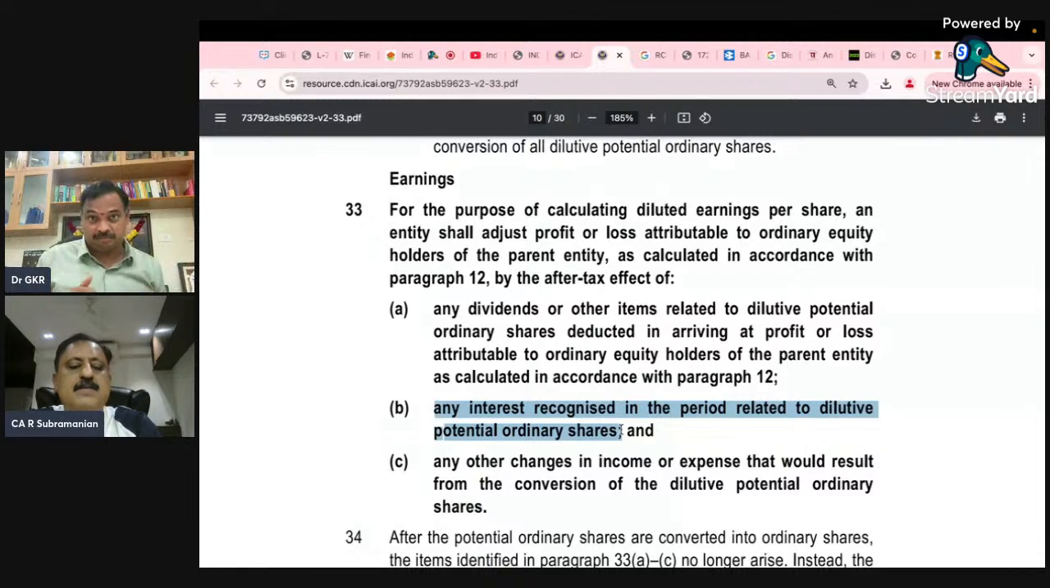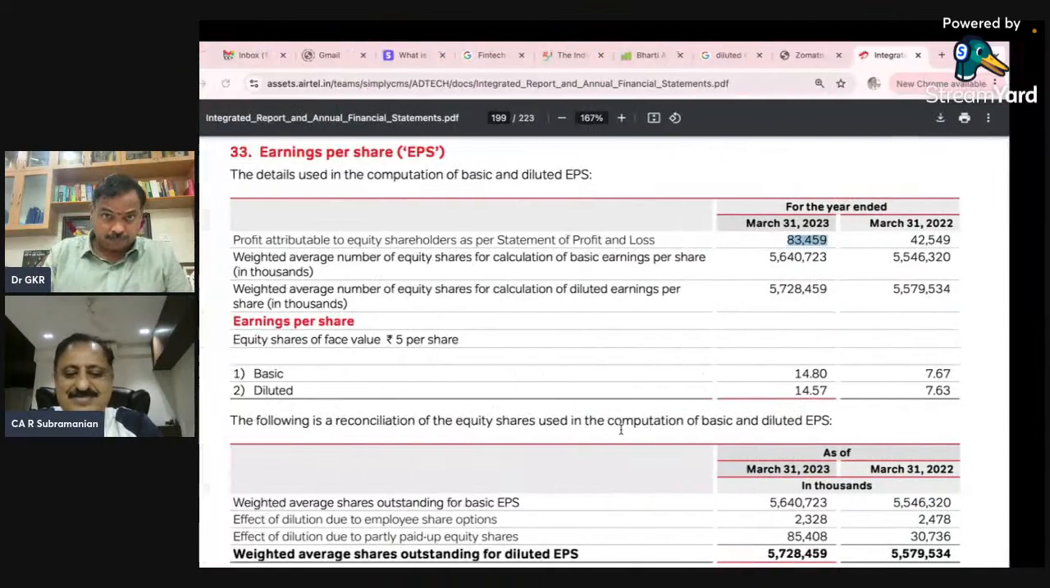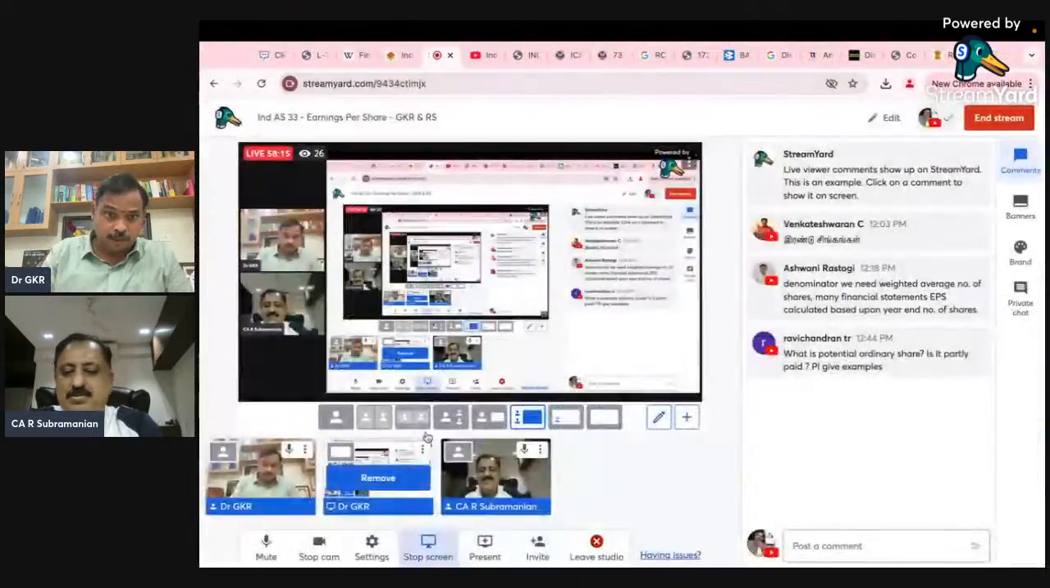How can you leave it? When you are increasing the denominator, how can you not adjust the numerator? That is why that interest also should be added. This is where the dilution part you have to be careful about. So I will now leave the floor open to RSG for your final remarks and the conclusion. Hope the point I have driven home properly.